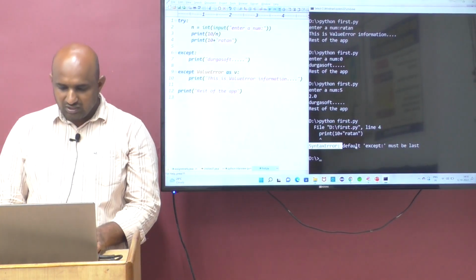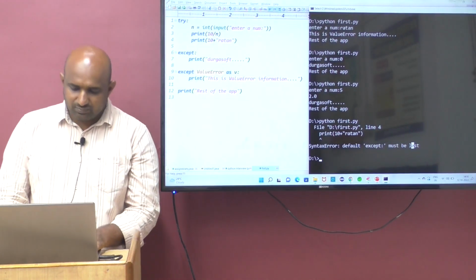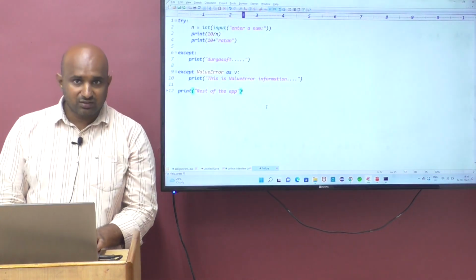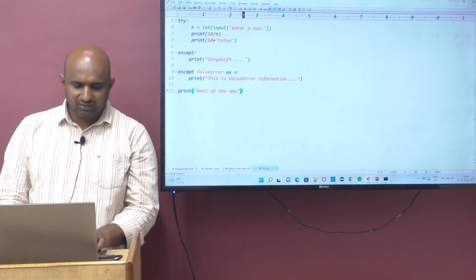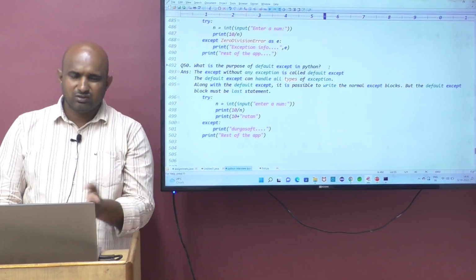Default except must be last. That is the purpose of default except in Python; some interviews ask the question like that.